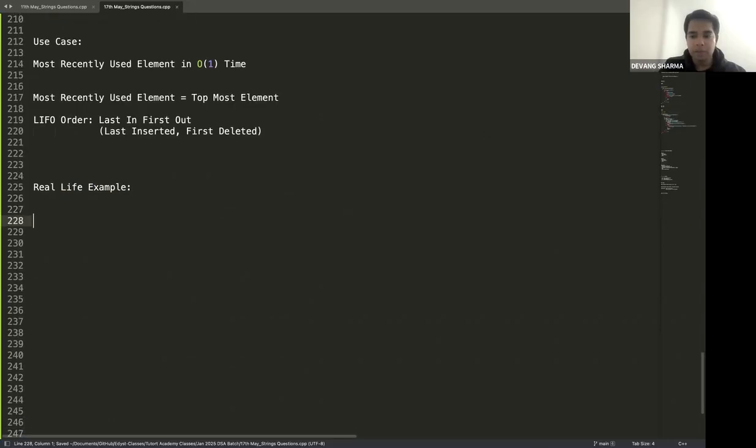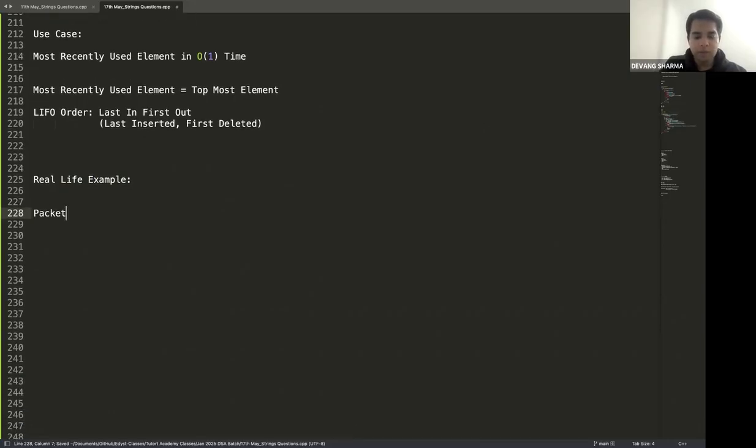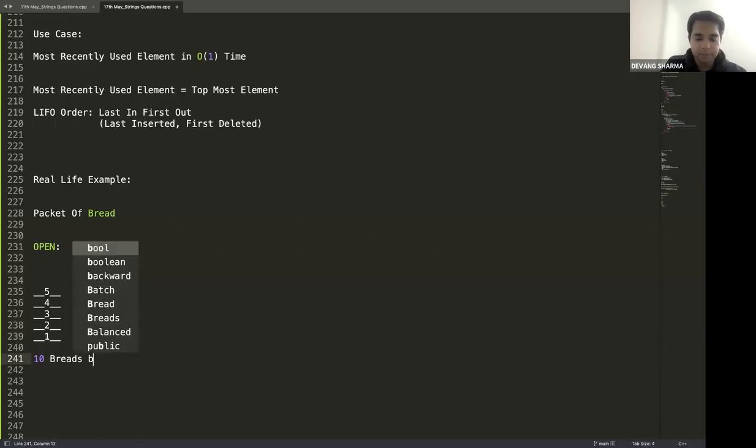What's the real life example? If I take a simple packet of bread, let me create a packet of bread first: 5, 3, 2, and 1. Now I'm going to open this packet of bread. These are the 5 breads which are written here, and let's say there are 100 breads below 1 as well.